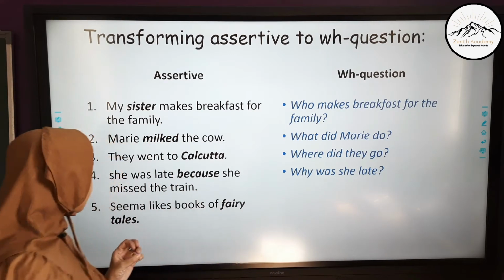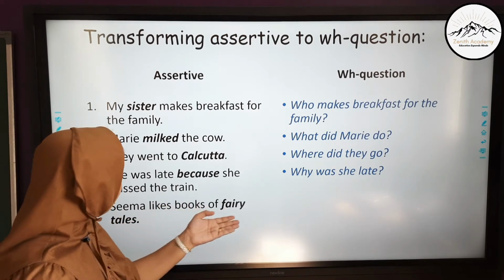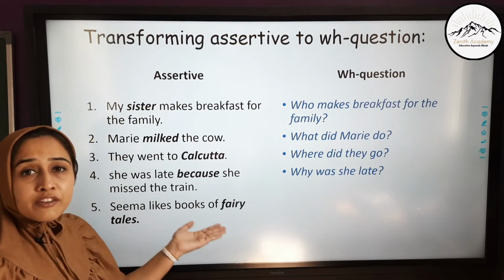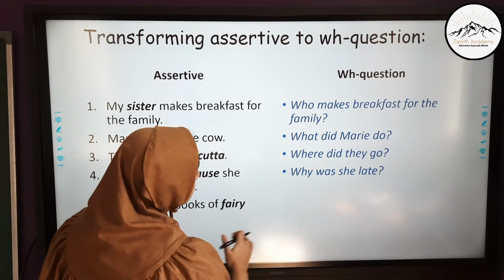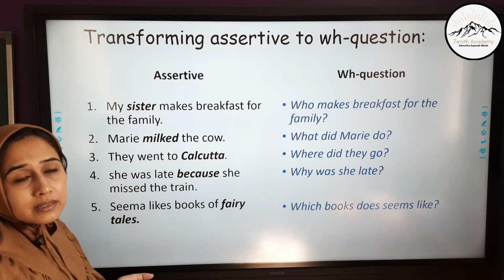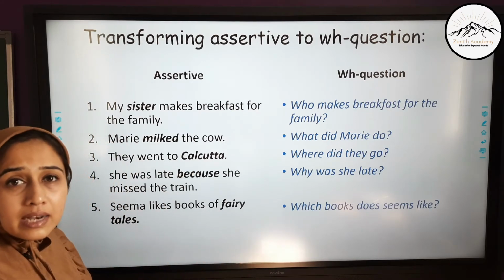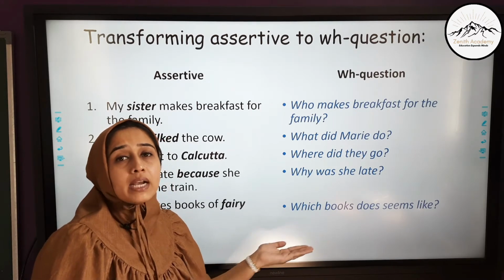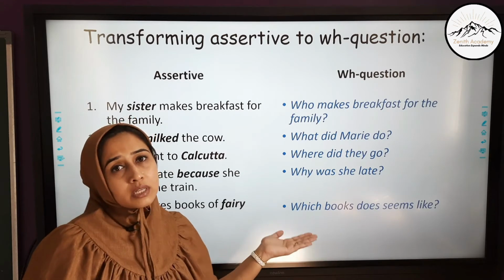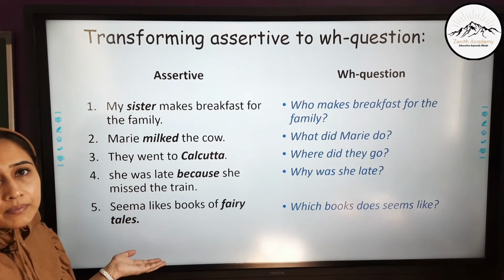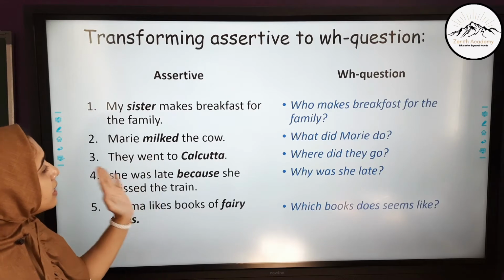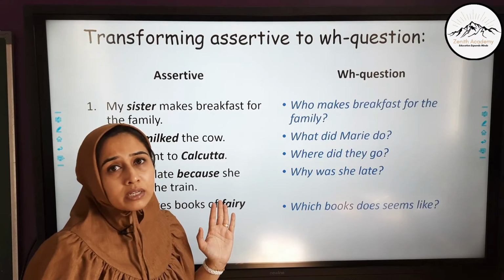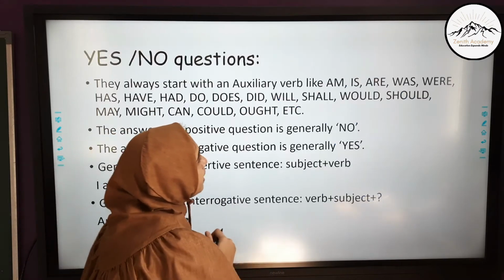It is a reason. Seema likes books of fairy tales. Now the highlighted part over here is fairy tales. So the question becomes, which books does Seema like? It is an adjective form of the pronoun which. It is highlighting which kind of books Seema likes. It is fairy tales. Also remember, in the entire sentence, any word can be highlighted of which you have to make the WH question. Let's move ahead.